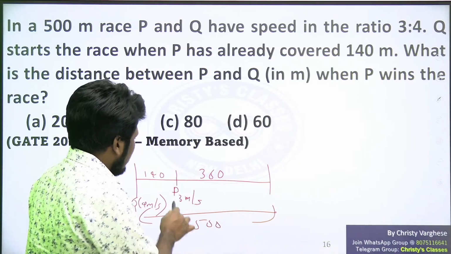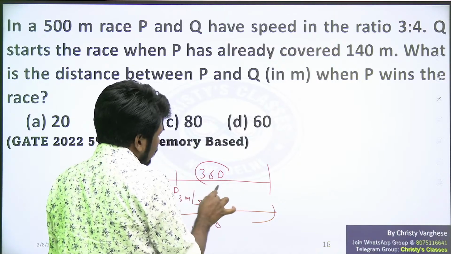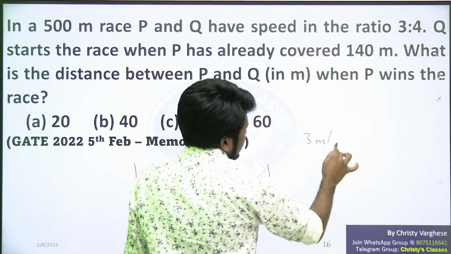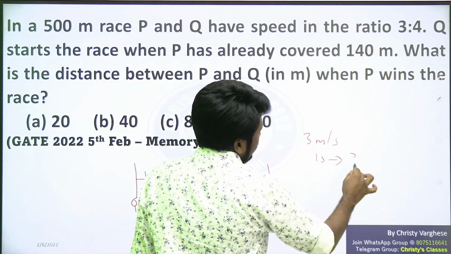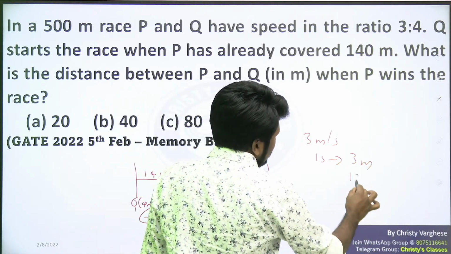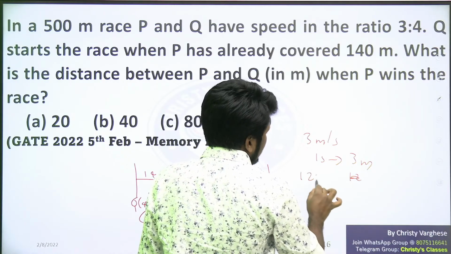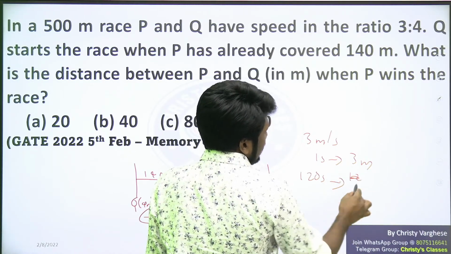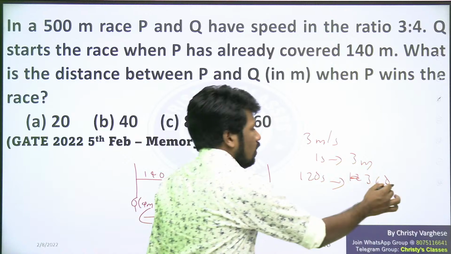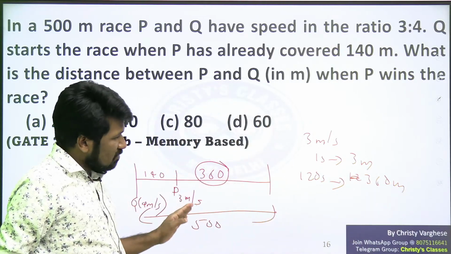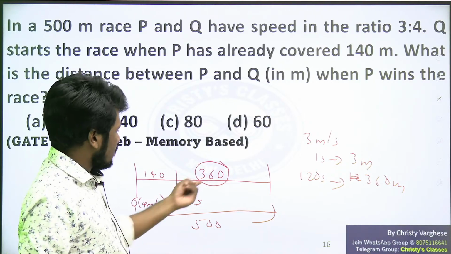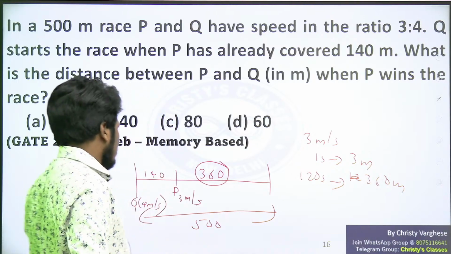So anyway, P, this is the finishing point. P needs to travel 360 meters now. So 1 second, 3 meters. I told you, try to understand logically. 3 meter per second means in 1 second P will travel 3 meters. We need to travel 360 meters now. So 3 into 120 is 360. So P needs 120 seconds to travel 360 meters. If you are not okay with that logical understanding, what you should do is 360 by 3 is 120. That's all, because distance by speed is time. Time is equal to distance by speed. So 360 by 3, 120 seconds P will take.